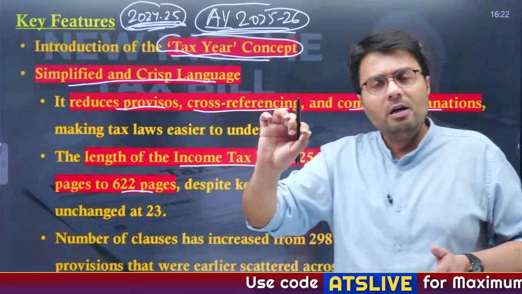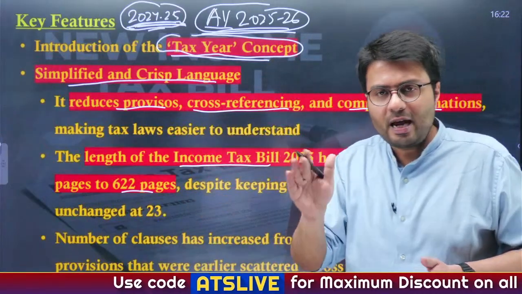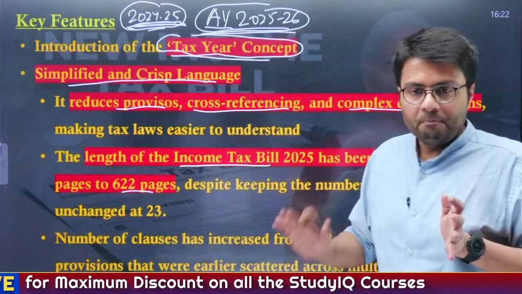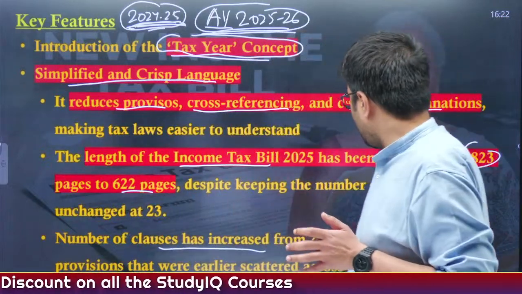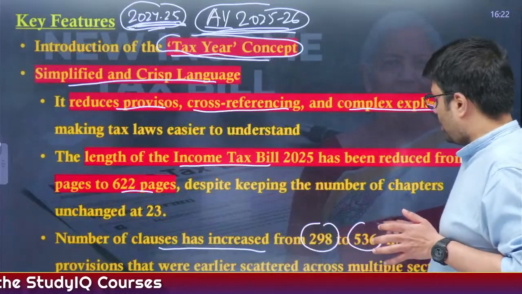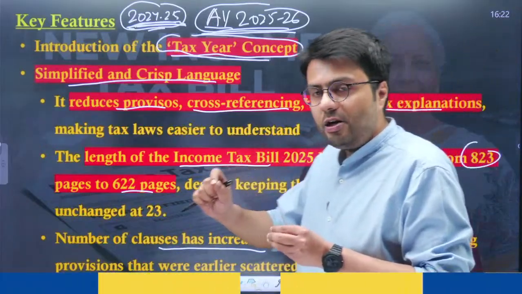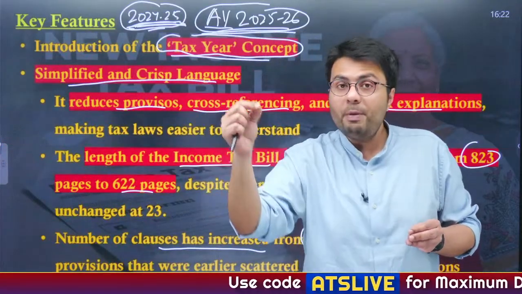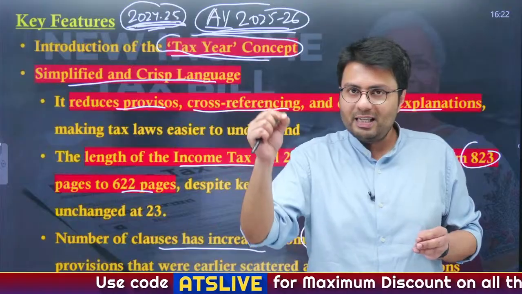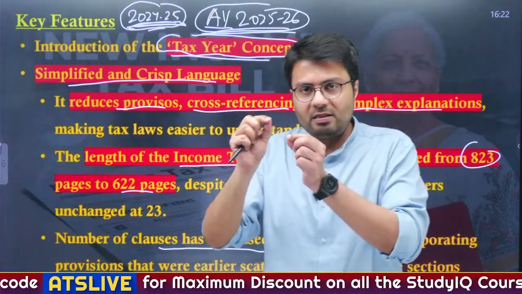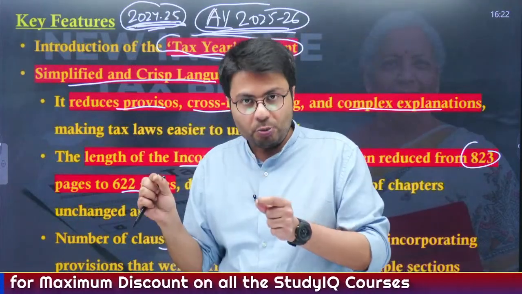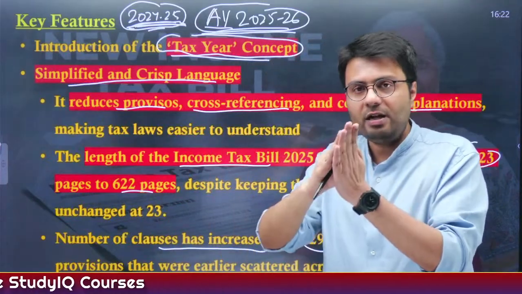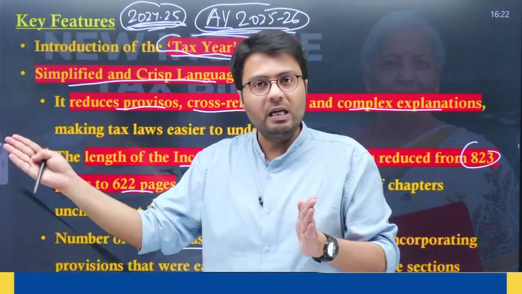You need not remember the number of pages, you can just highlight that it reduces the overall length of the tax bill. The number of clauses has also increased to make these clauses more comprehensive, so that you need not cross reference another clause; every explanation will be provided in the same clause itself. Understood? So it makes the changes much more comprehensive by reducing the length and increasing the explanation there itself, so that you need not cross reference another page. Understood?